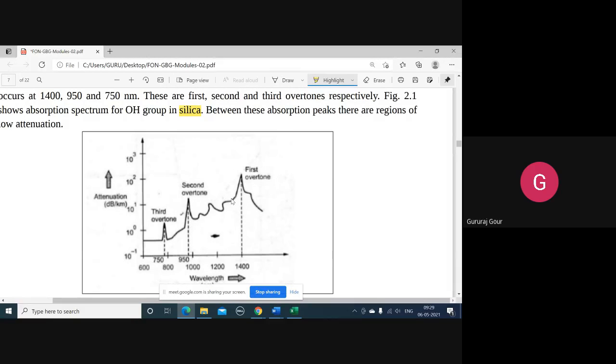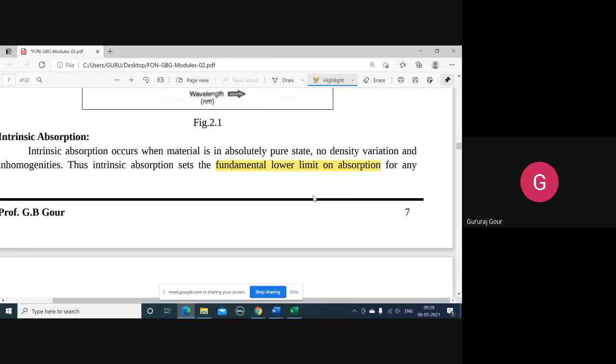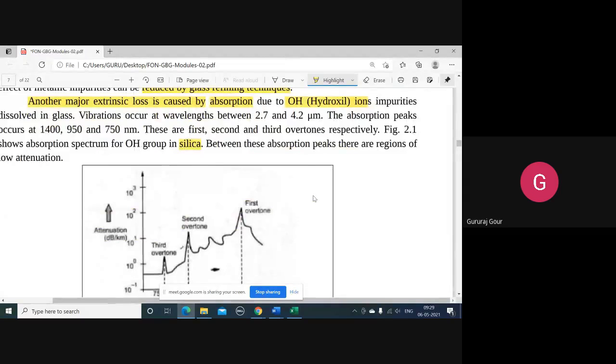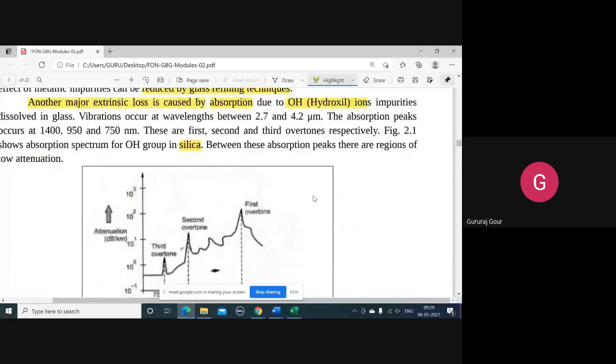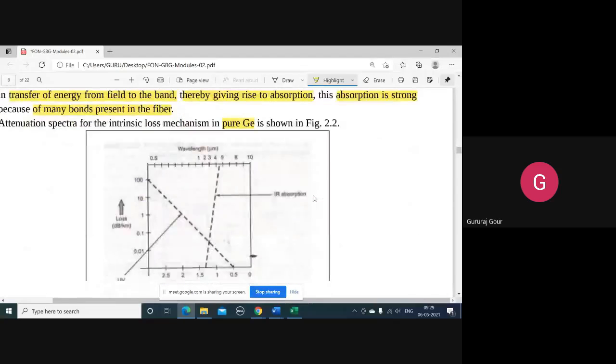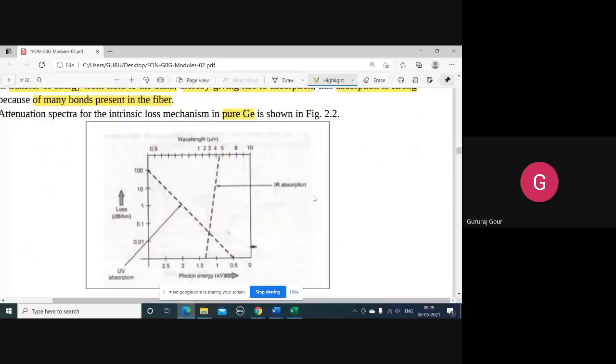So this graph is concerned with silica, with respect to extrinsic absorption, and intrinsic absorption is mainly concerned with pure germanium. You have to tell specifically what these graphs mean, and later, with reference to those graphs, we can explain the extrinsic and intrinsic absorption concepts.